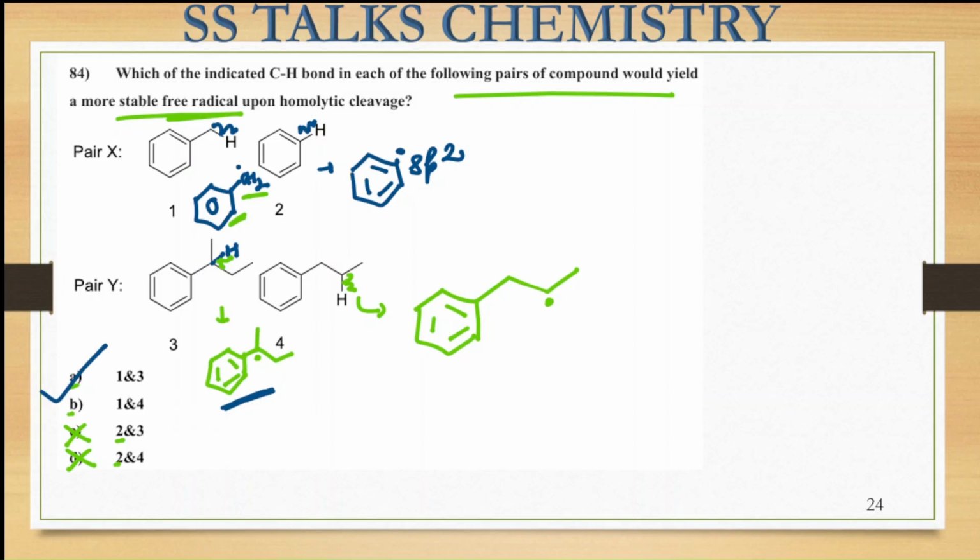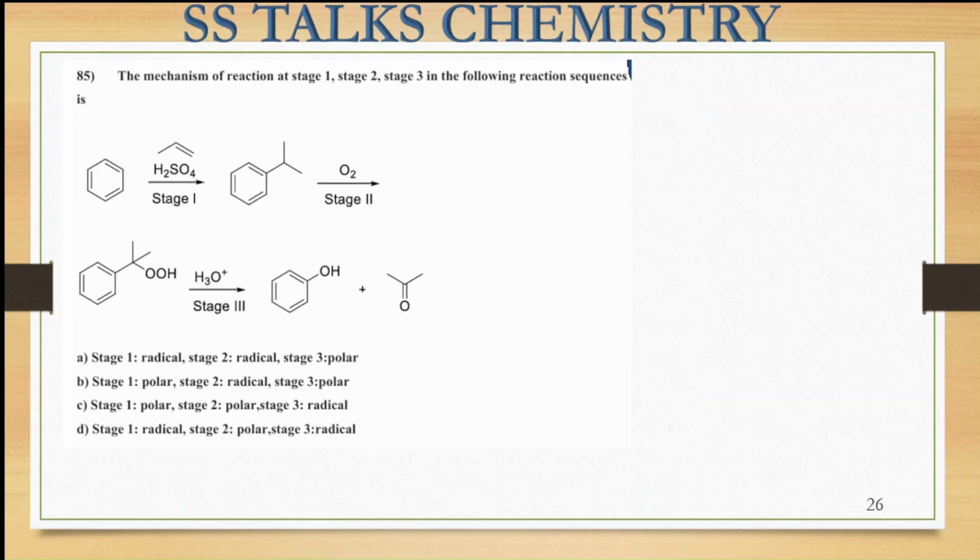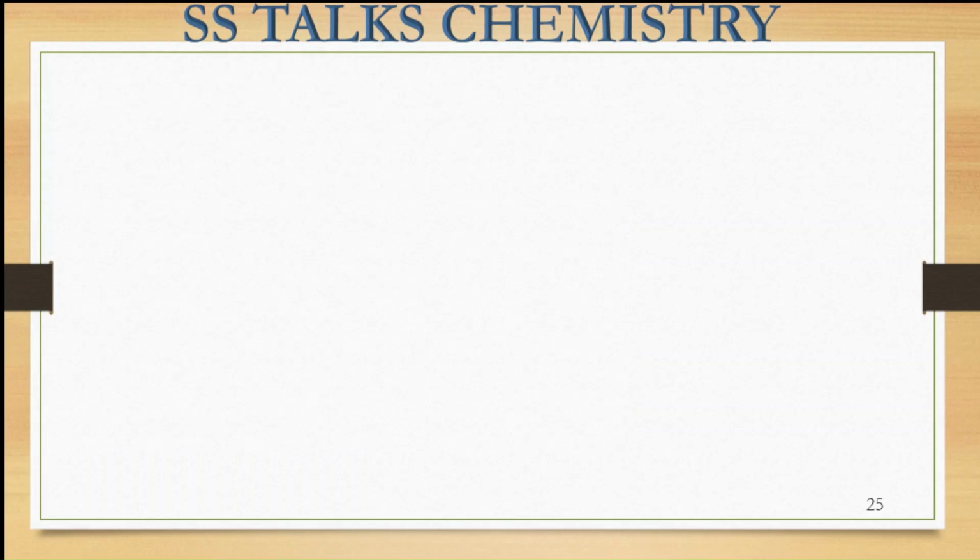Okay, now let us move on to the next question, that is this one. In this question it says, what is the mechanism of the reaction that is taking place at stages 1, 2 and 3? So the reaction has been given. In the first step, benzene is treated with this alkene species. So how will the reaction be proceeding?